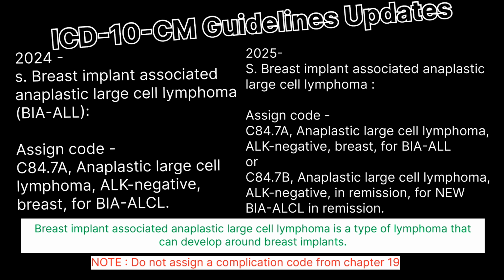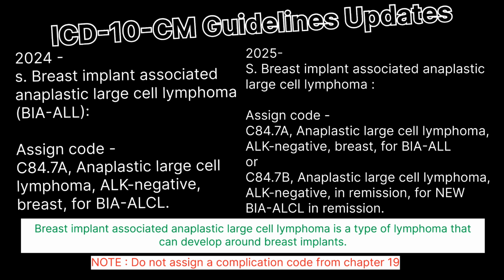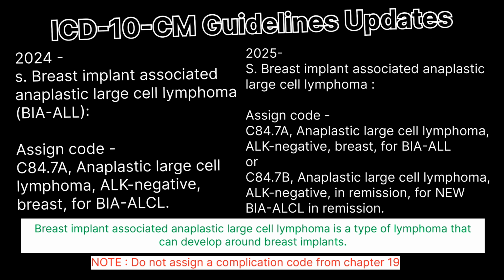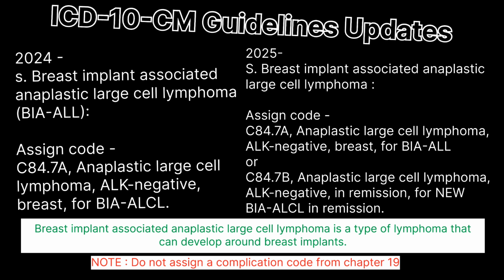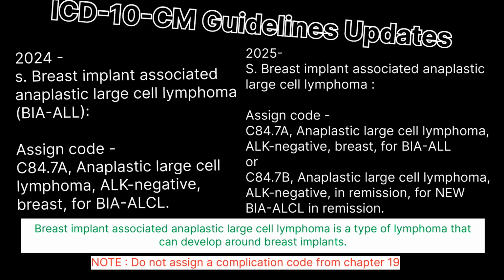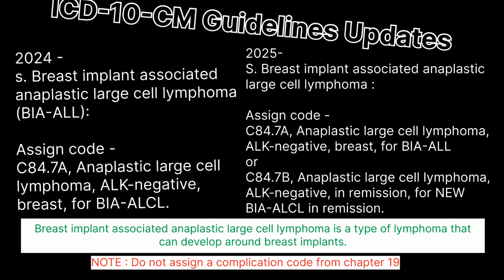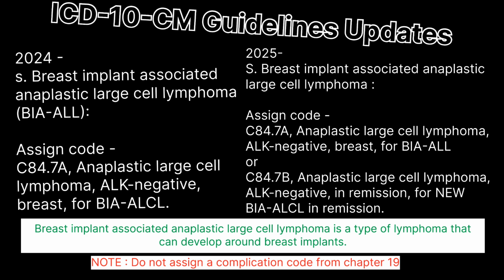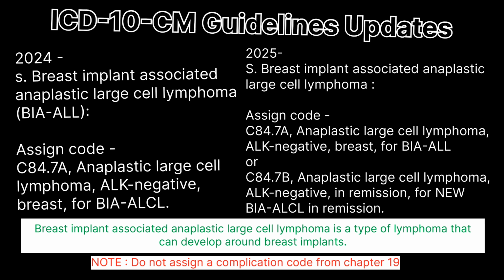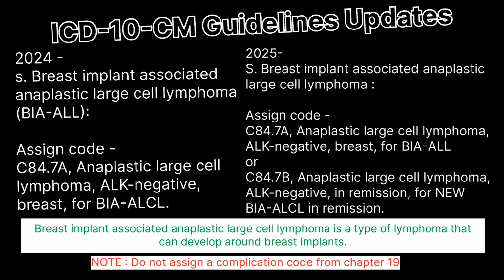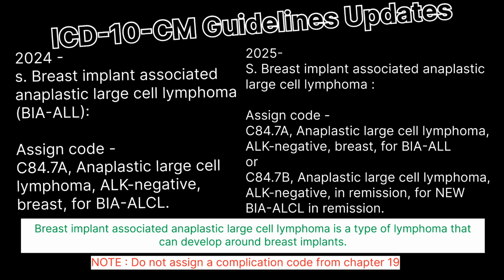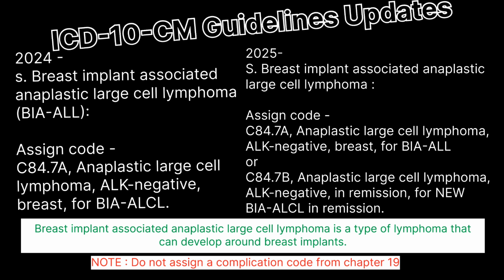In green color, we can see one definition. Breast implant associated anaplastic large cell lymphoma is a type of lymphoma that can develop around breast implants. Regarding this update we received in 2024, we were coding C84.7A, that is anaplastic large cell lymphoma ALK negative breast, for BIAALCL. For 2025, we will code another code.